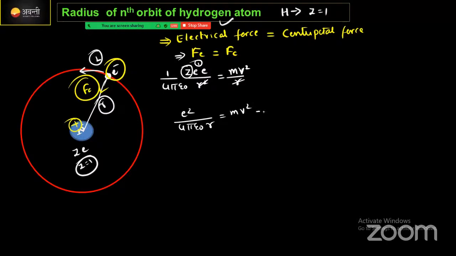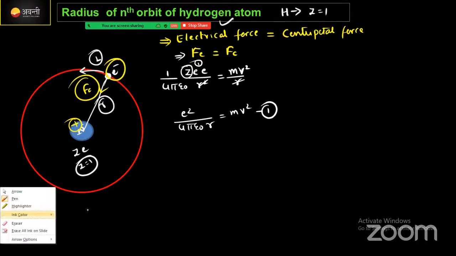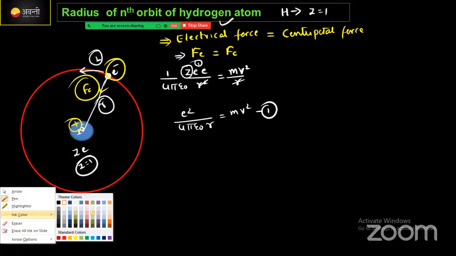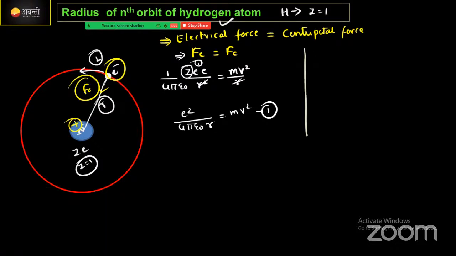Right? I'm going to call this equation number 1. After this, considering the second postulate. At this point, I'm considering the second postulate. You know, guys, the second postulate is all about the angular momentum of the electron. Angular momentum L is equal to nh divided by 2 pi, is given.